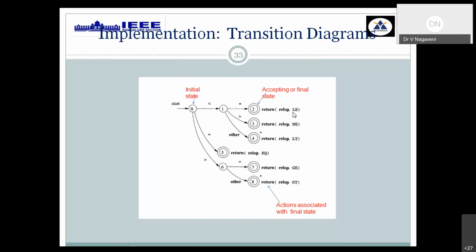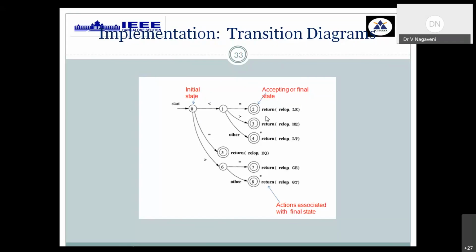And what is its speciality? What is the specific type of relop? It is less than followed by equal to. It means LE is the token name. Okay, so the double circle indicates that this is a final state, the same notation we have used in automata theory. Similarly, if it is less than followed by greater than, it indicates a token belonging to not equal to.